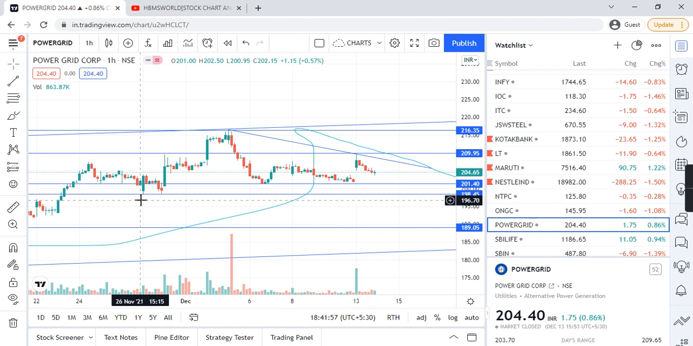So right now this is all about Power Grid Corporation, and in HPMS world we are analyzing on the basis of support and resistance, along with price action and trend lines. Also, I'm not a SEBI registered person, this is a disclaimer. My view is for educational purposes only. Just try to figure out support and resistance. If you want to go for any stock, do it at your personal risk, or take a consultation from a financial consultant.